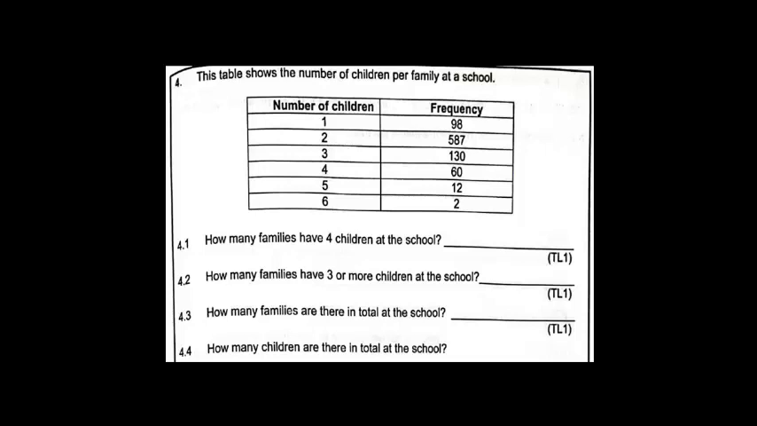Question number 1 says, how many families have 4 children in the school? I answer this by going to number of children, 4, and the number of them are 60. There are 60 families that have got 4 children in the school.